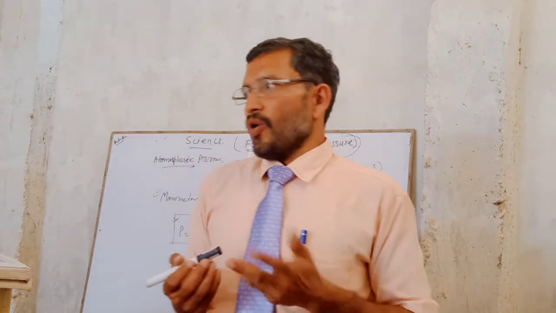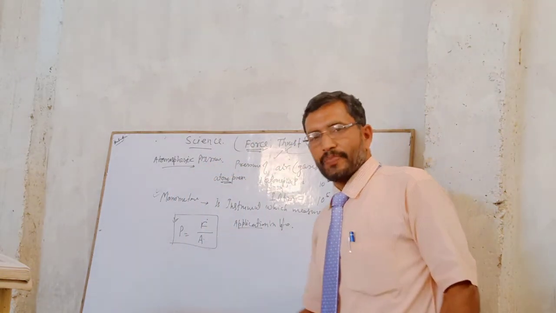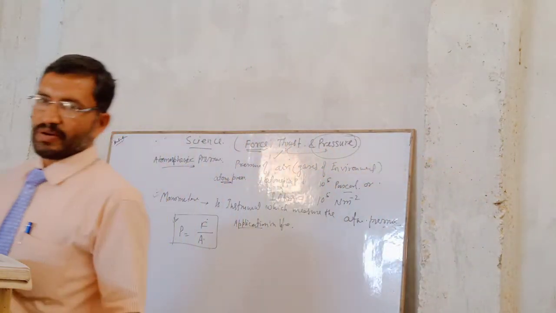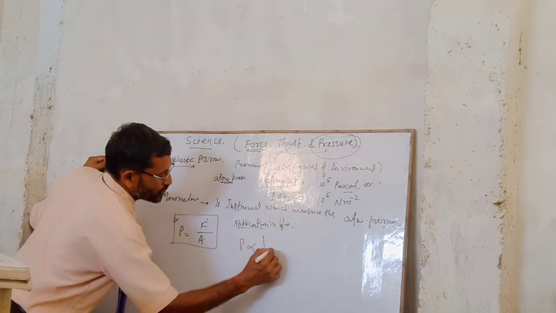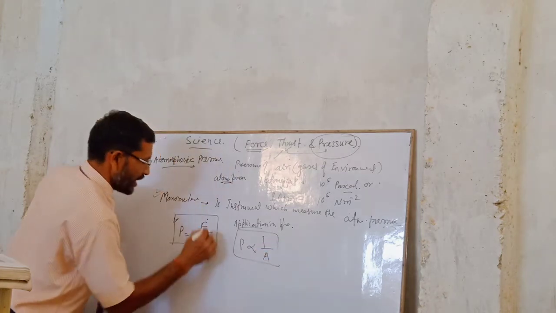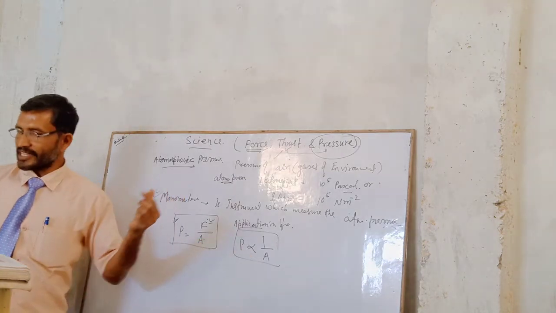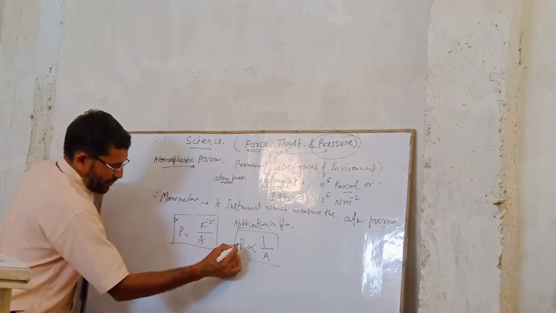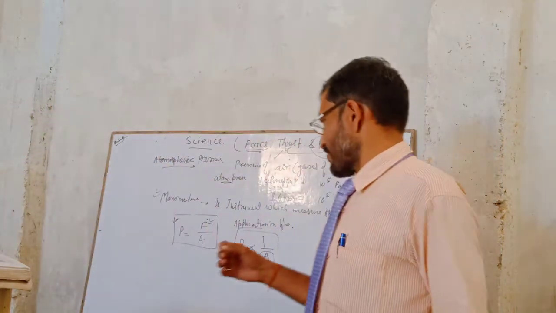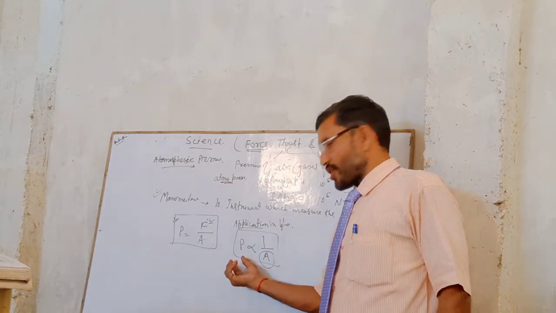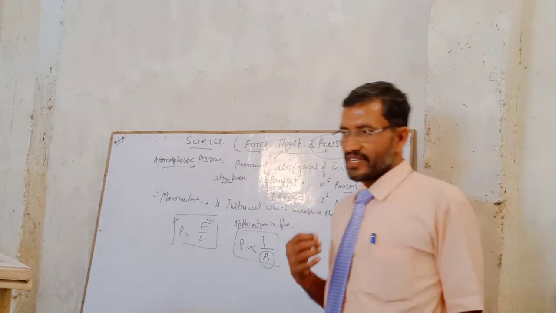if we have a larger area, then what should be the pressure? The value of pressure will be low. Because of what? Because pressure is inversely proportional to area. If we have force unit, so as we know, pressure is inversely proportional to area. That means if you increase the area, then the value of pressure will decrease. So increasing the area, pressure decreases, or decreasing the area, pressure increases.